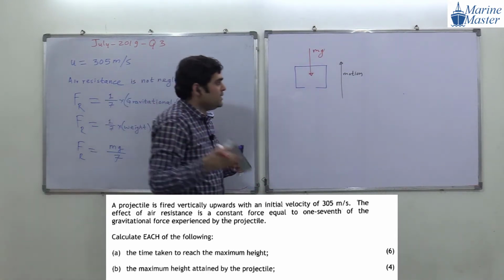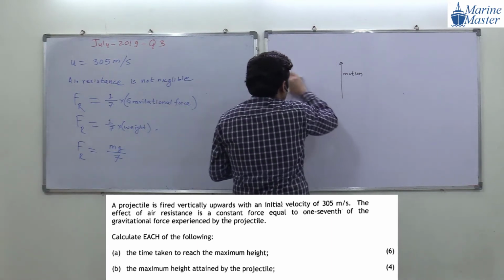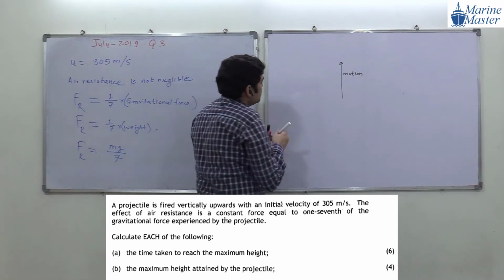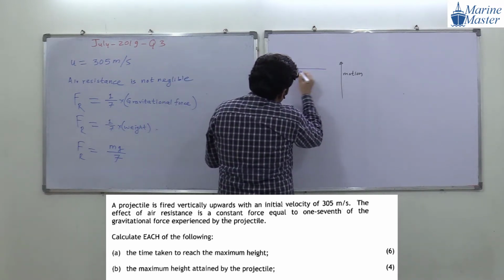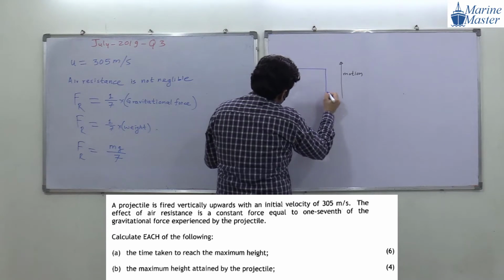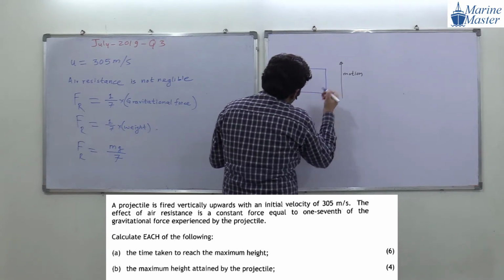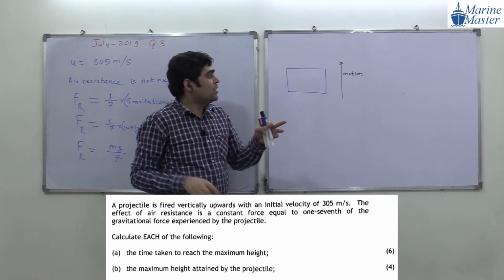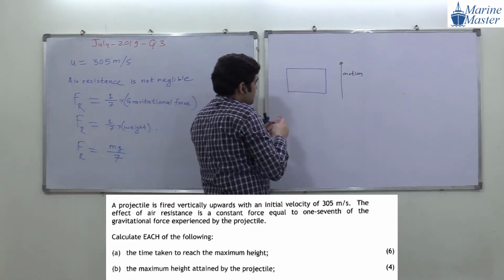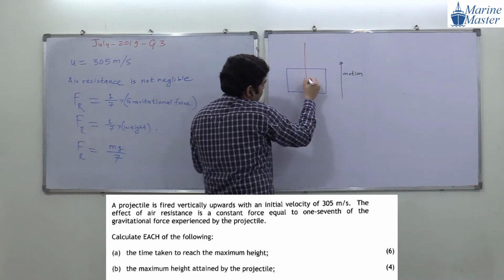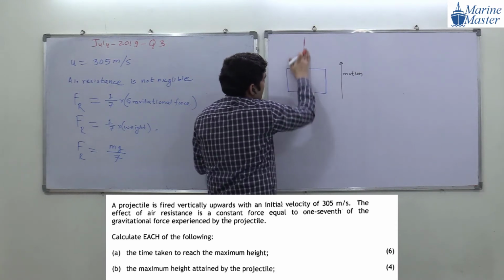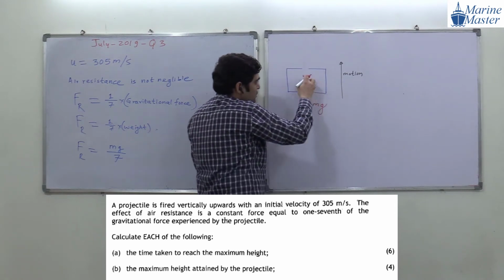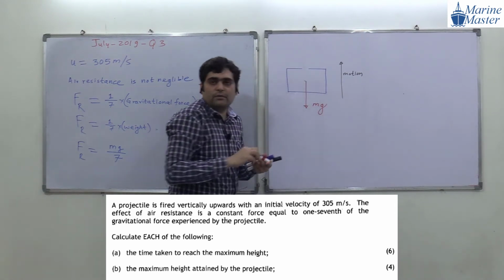Try to see the scenario here. So this is our projectile. We have shown that we can show the weight in two ways. One way is like this, or another way is like this. Both are valid ways.